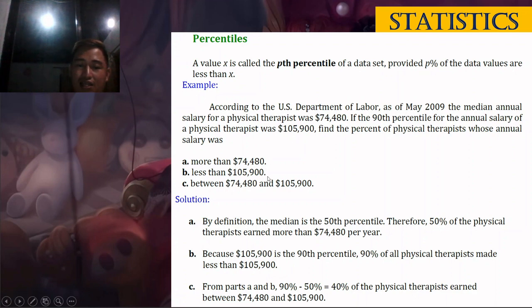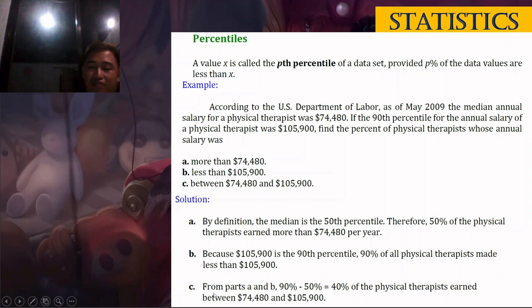So, for less than, class, of course, 90% of all physical therapists made less than 105,900. Remember, class, if you are at the pth percentile, meaning p% of the data values are less than your value, which is x.